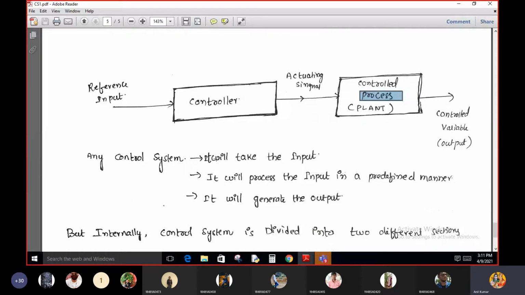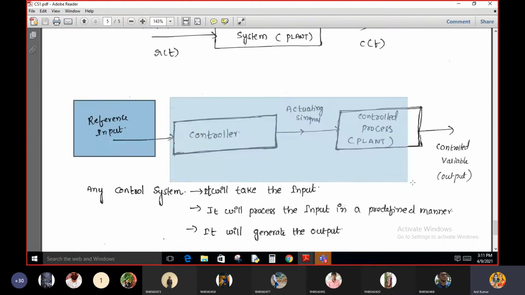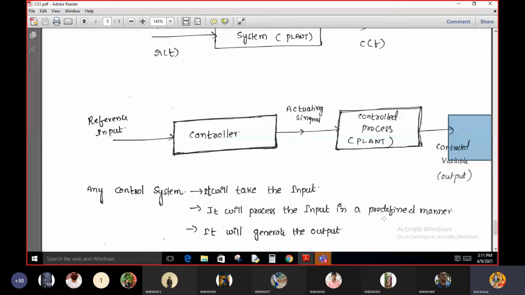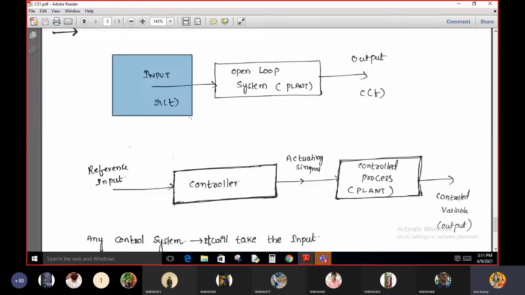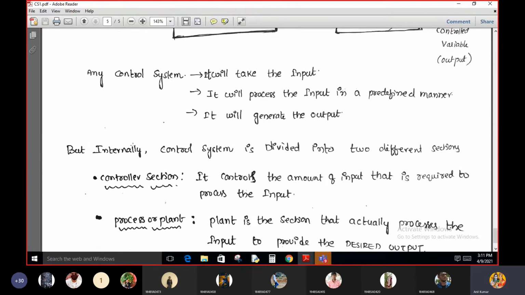Any control system will simply take the input signal and process it within these two blocks and generate the output signal. It takes the input signal and processes it inside the plant in a predefined manner, and that processed output is generated at the output side. Okay, so this is the scenario.